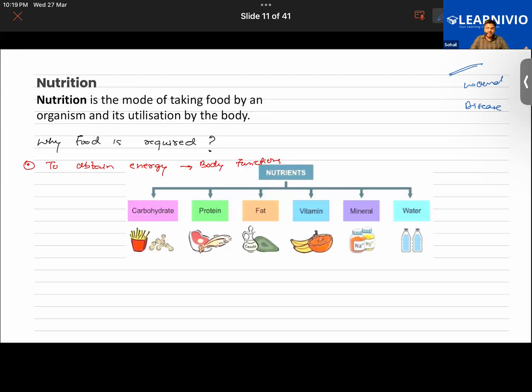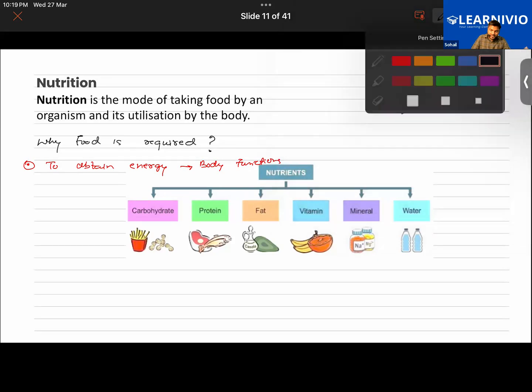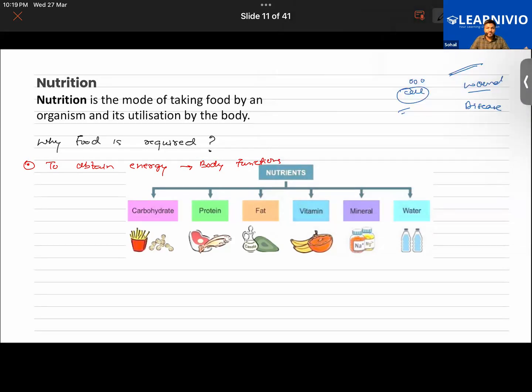The reason is that whenever our cells are damaged, with a proper amount of nutrition those cells can be repaired. Whenever there is a wound, thousands and lakhs of cells are dying. Once the cells die, another layer of cells will regrow. So we obtain energy so that we are able to perform different bodily functions.